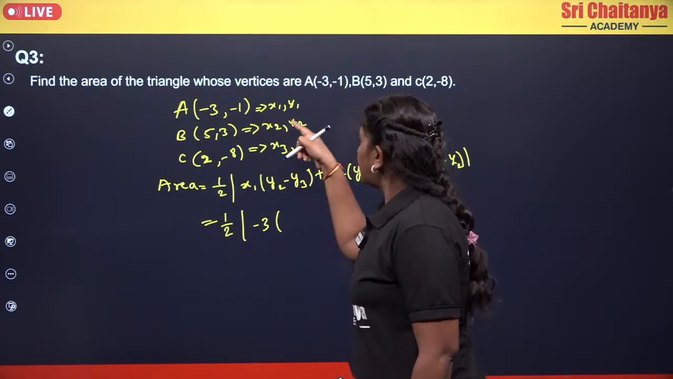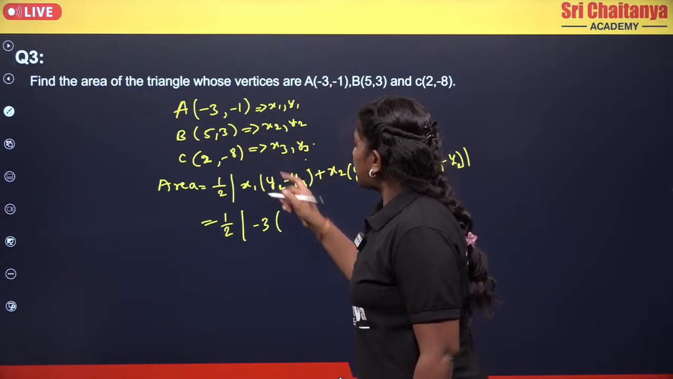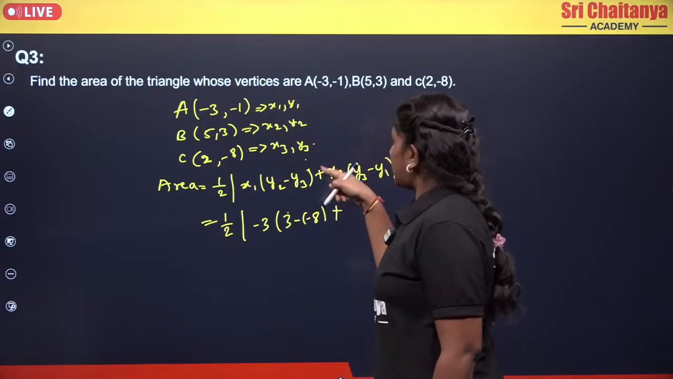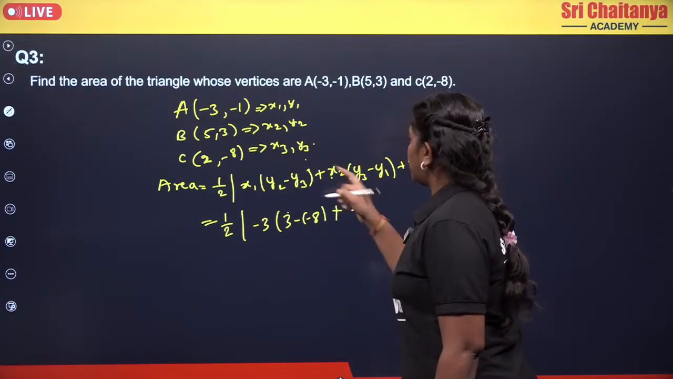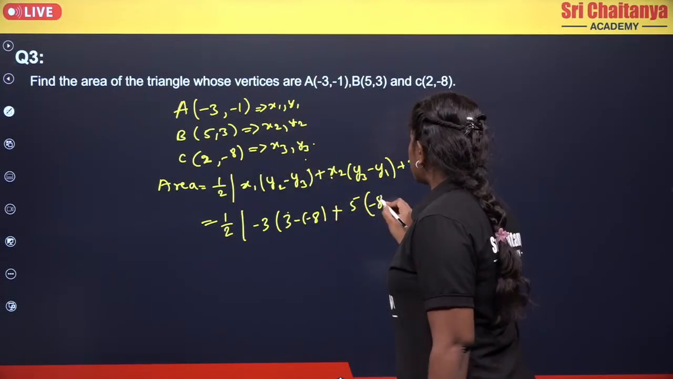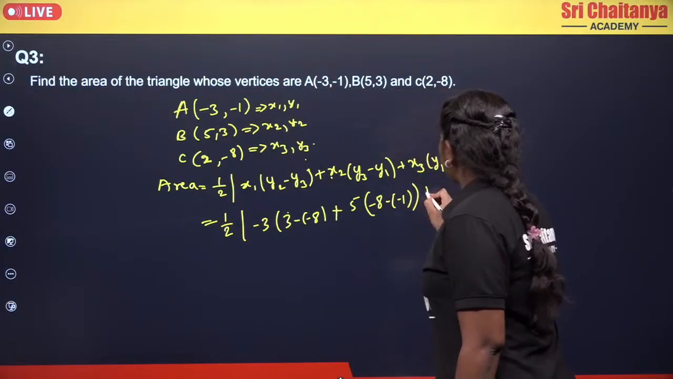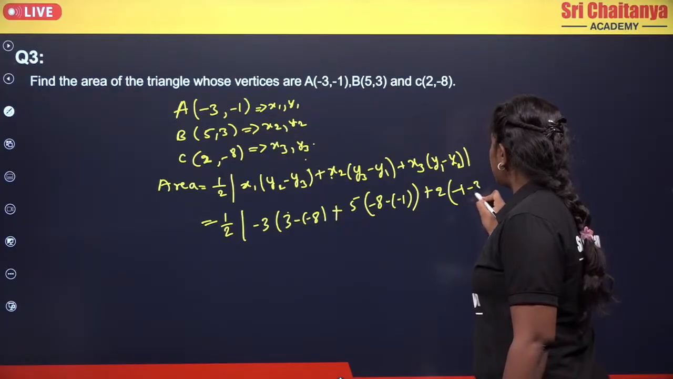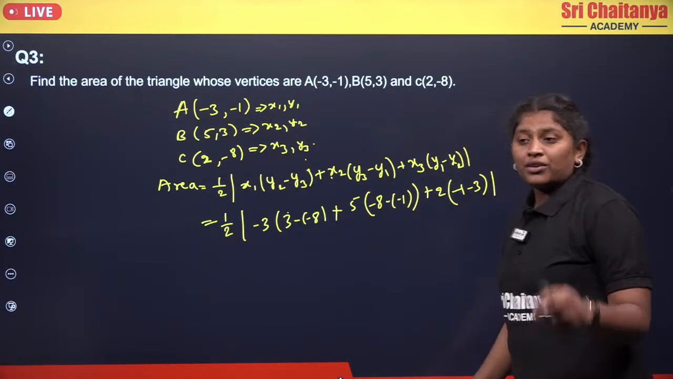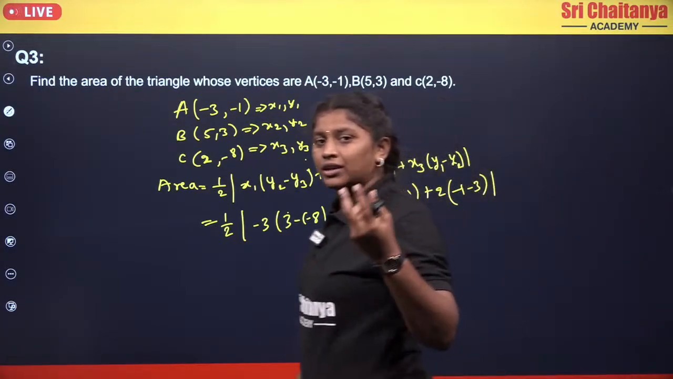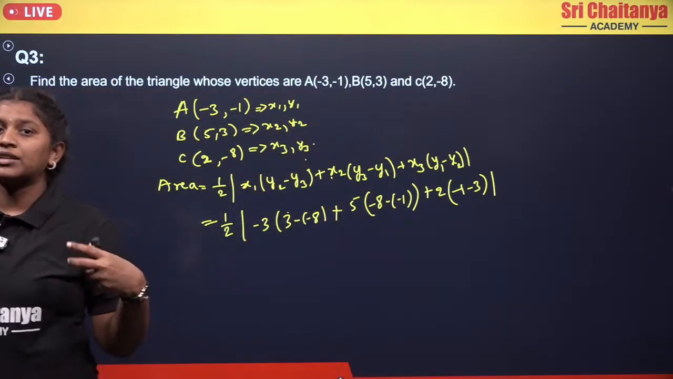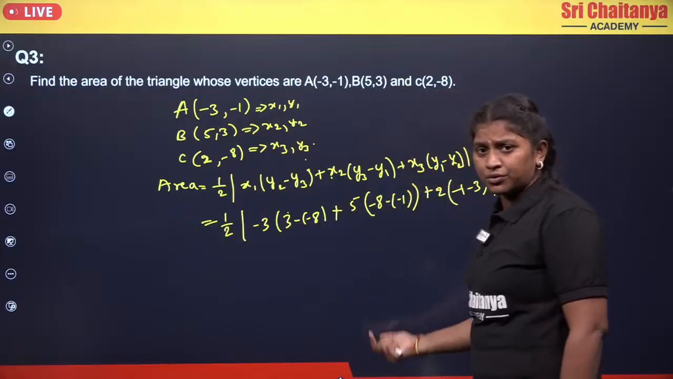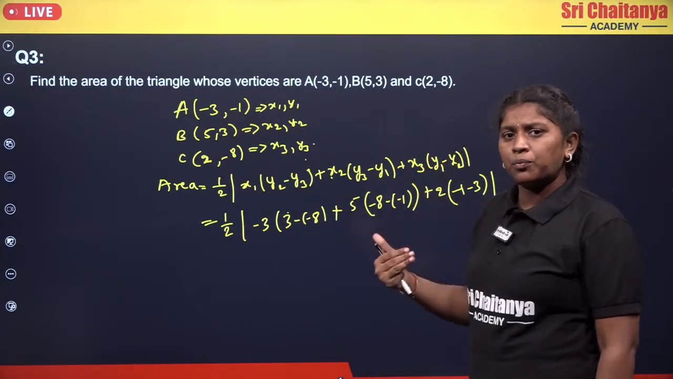Now just place the values here, so that becomes your half modulus of x1 means it will become minus 3 into y2 minus y3. It means 3 minus of minus 8. Okay, plus x2 into 5 into y3 minus y1. So minus 8 minus of minus 1 plus x3 into 2 into y1 minus y2. So minus 1 minus 3 modulus. So why we are considering modulus means, if you are not taking the modulus, there will be a chance that you will be getting the negative value. So that's the reason we will be taking the modulus to get the absolute value. So where you will be getting your positive.